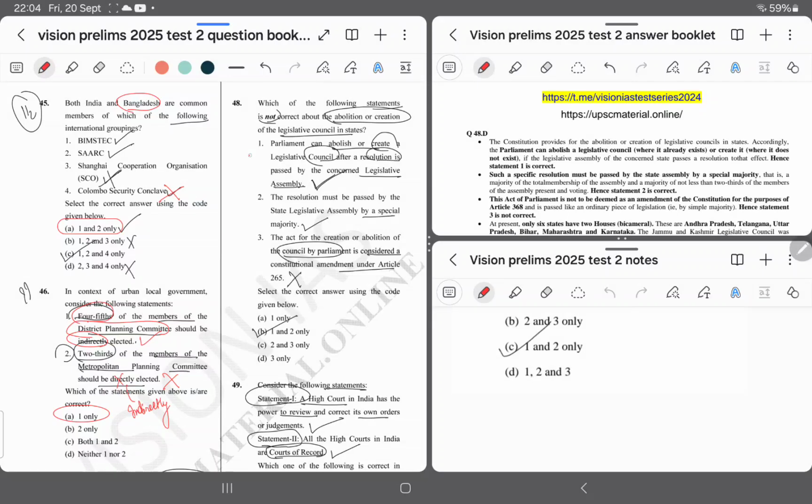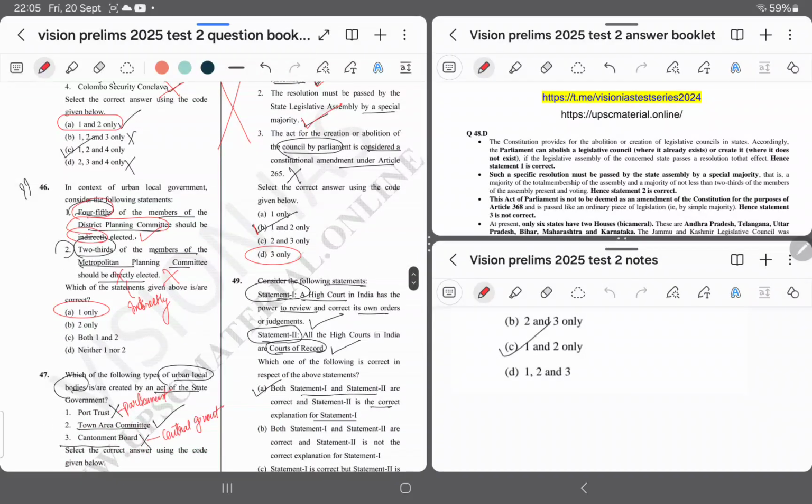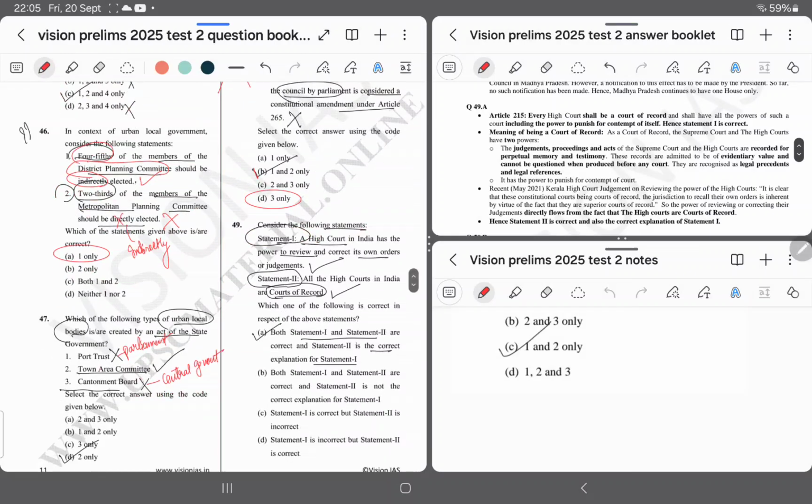Okay, I have marked it wrong, and questions should be studied or read very carefully before marking the answer. The correct answer is D. Only 3 is wrong and the other 2 are correct. I marked it correct, but ultimately while marking the answer I marked it wrong because the question was asking for the one that is not correct, and I marked the answer as per the correctness of the options. Question number 49. Answer is A.